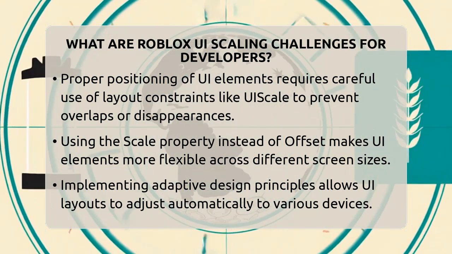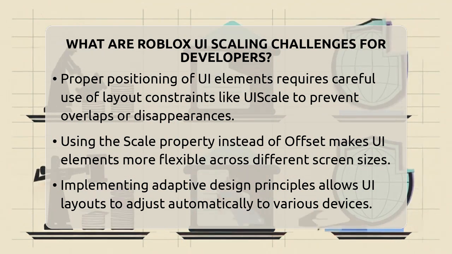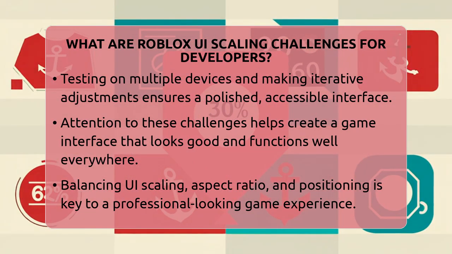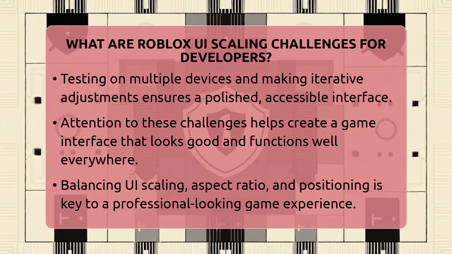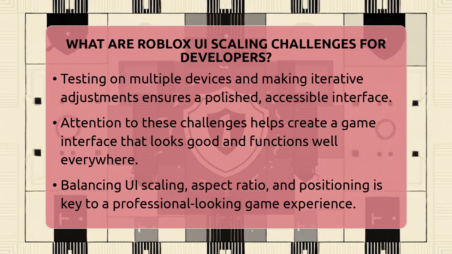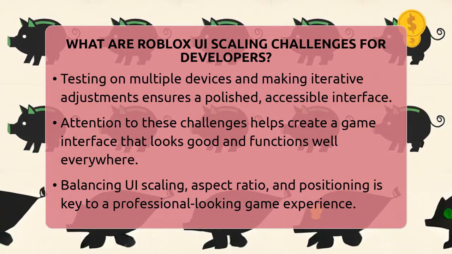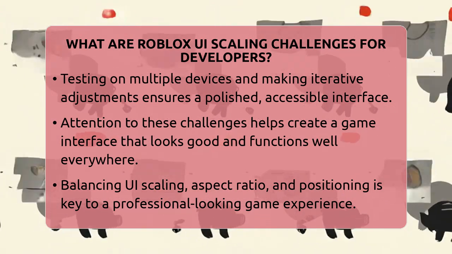Getting started with Roblox Essentials means understanding these issues early. When you build your UI, think about how it will look on different devices. Use the scale property instead of offset for size and position. This makes your UI more flexible. Also, try to implement adaptive design principles. That means your layout adjusts automatically based on the screen size.